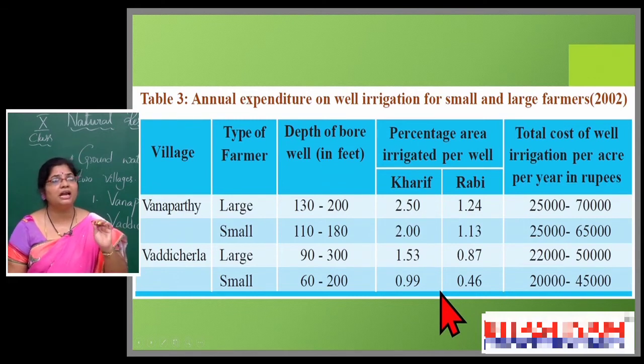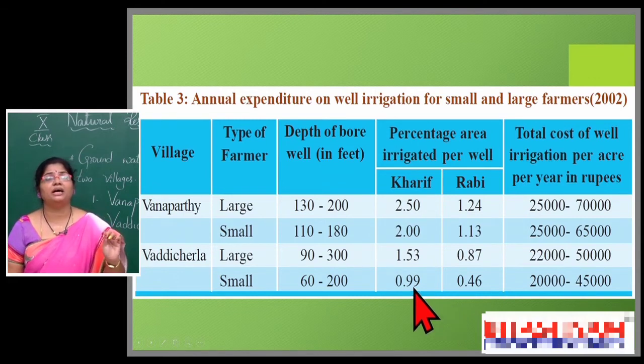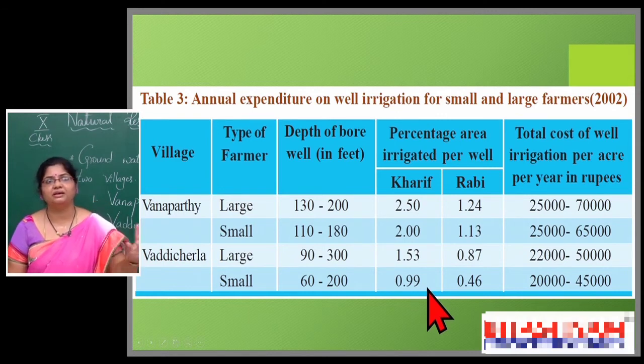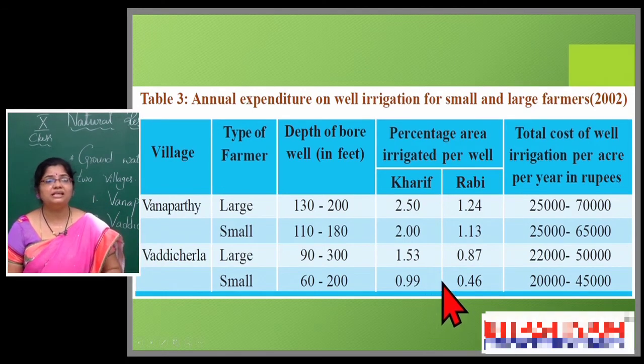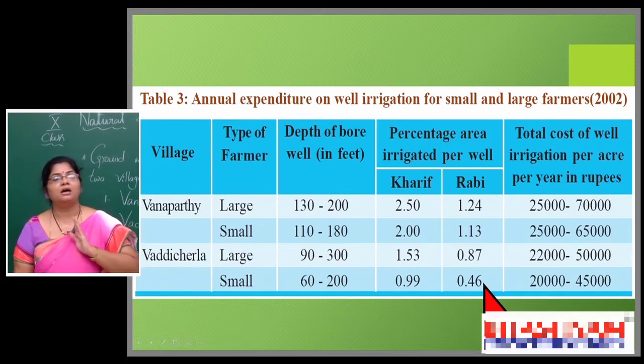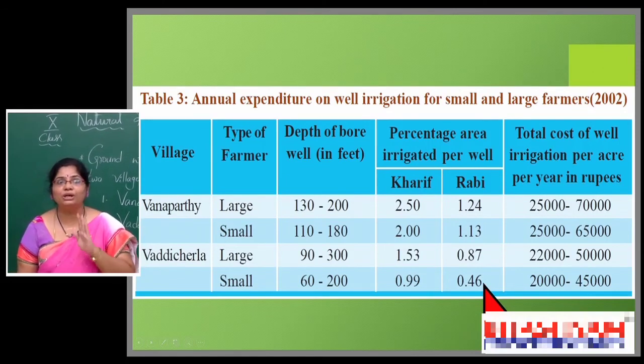Only 0.99% of area can a small farmer irrigate with one well. But if it is Rabi season, it is more expensive. See here, only 0.46% of area a well is able to irrigate.